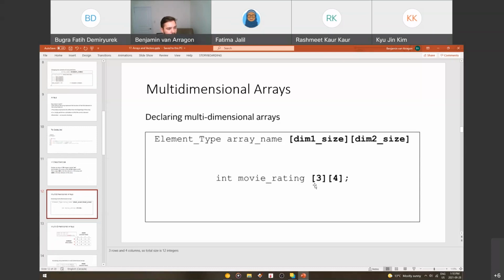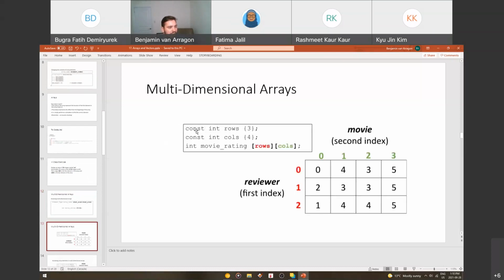The first one will always be the rows, and the second one will be the columns. Here we made two consts, int rows 3, cols 4, and then we populated our two-dimensional array with our rows and then our columns. So we can see we've got 3 rows and 4 columns. The way this multidimensional array works is there are 2 dimensions. One is the reviewer, and the other dimension is the movies. So we can store all the reviews that a reviewer made for different movies.